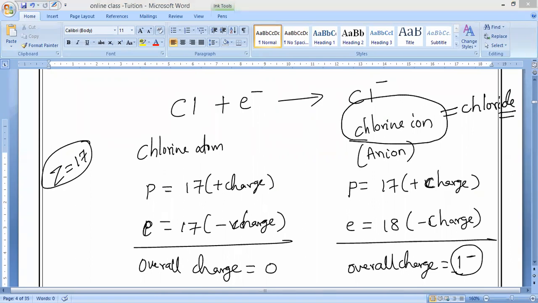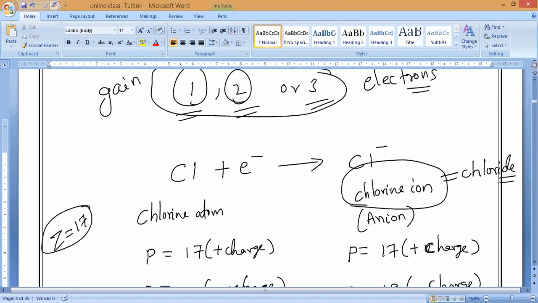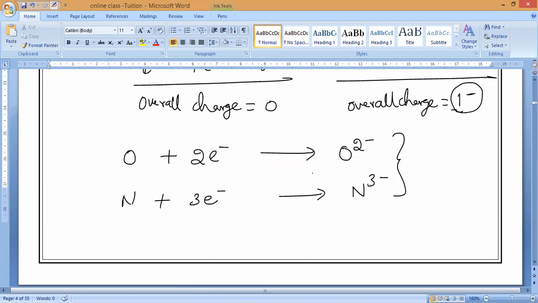Please respond. That is what you have to remember. It is called chloride, not chlorine ion. This is not oxygen ion; it is called oxide ion. Next, nitrogen is not nitrogen ion; it is called nitride ion. Understand, guys? Basically, every teacher will say nitrogen ion, oxygen ion.